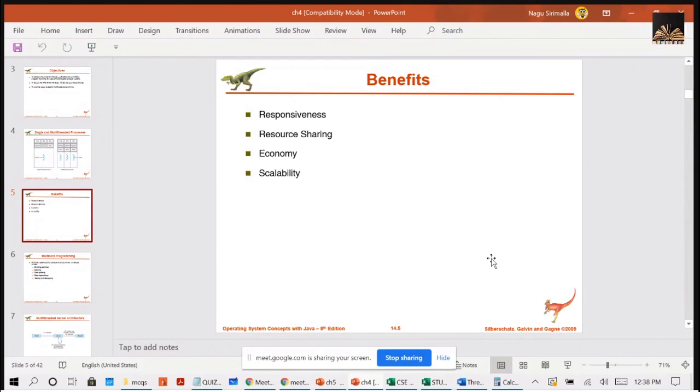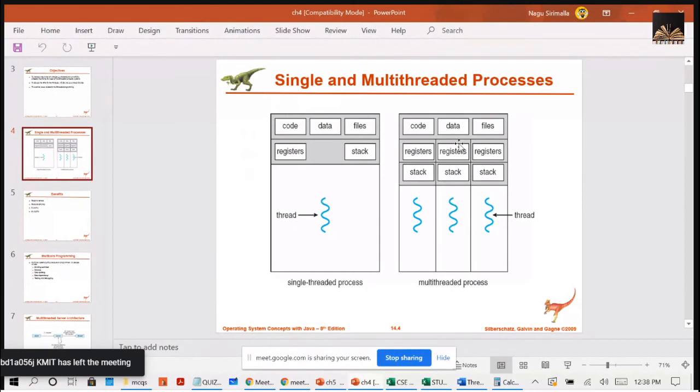Second, resource sharing. Processes can only share resources through shared memory, we all know that, and by using message passing. But when it comes to threads, the threads share the code, data, and files in common. Files are nothing but your resources, so they are sharing the common resources.